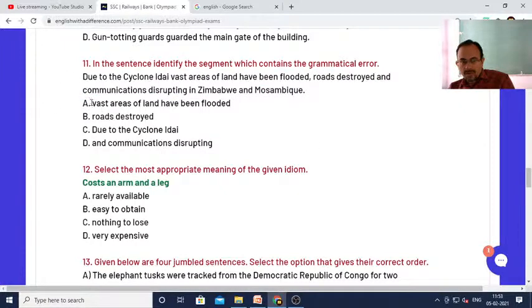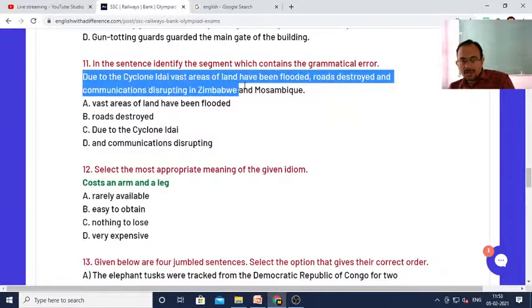Is it "vast areas of land have been flooded," or "roads destroyed," or "due to the cyclone Idai," or "and communications disrupting"? These are the four segments of the above sentence. Let me know which segment out of these four options do you think is wrong?